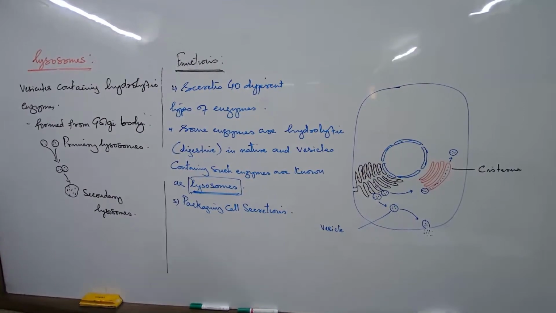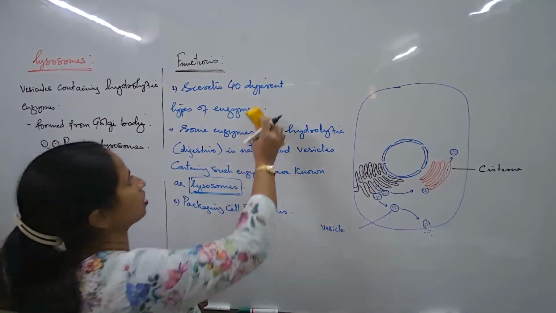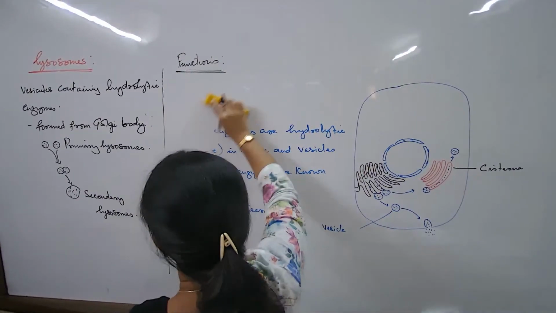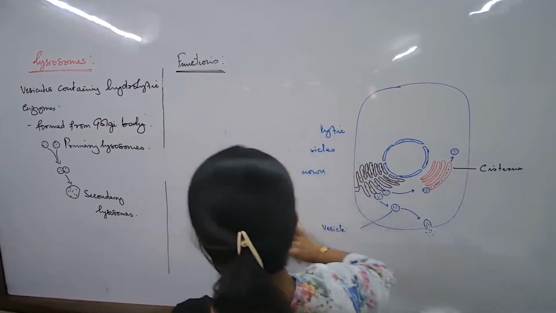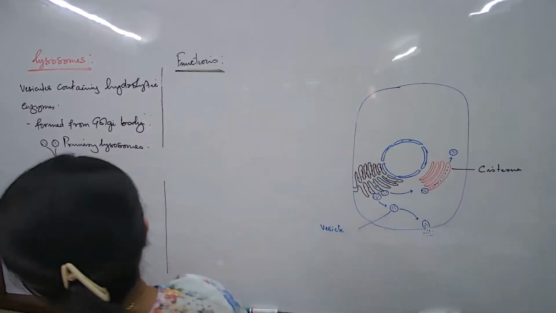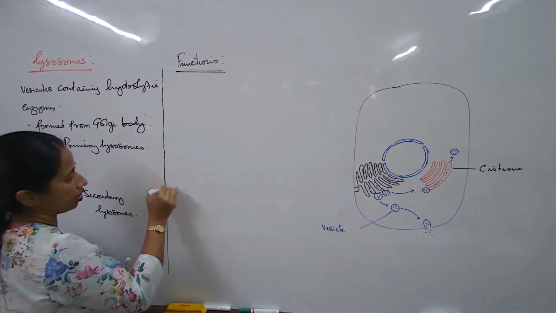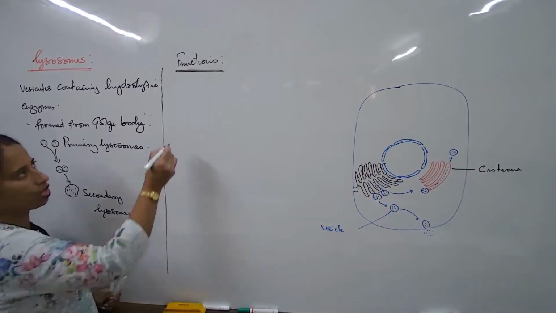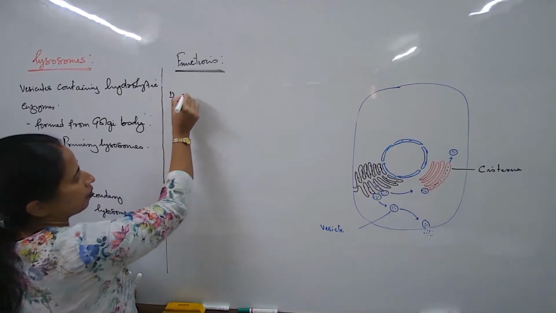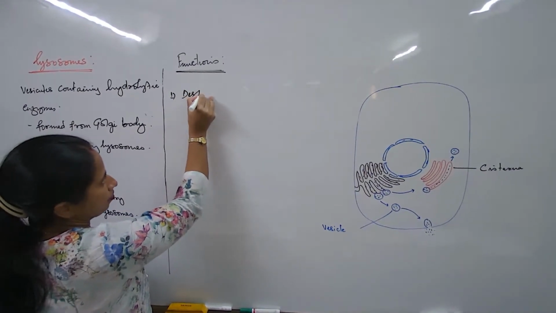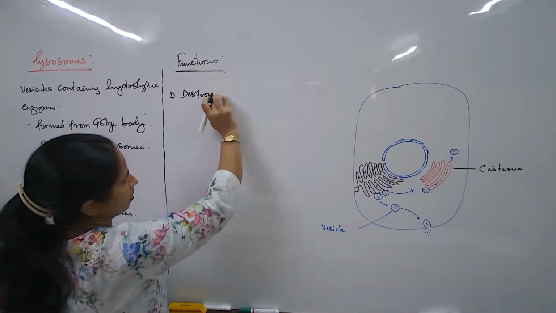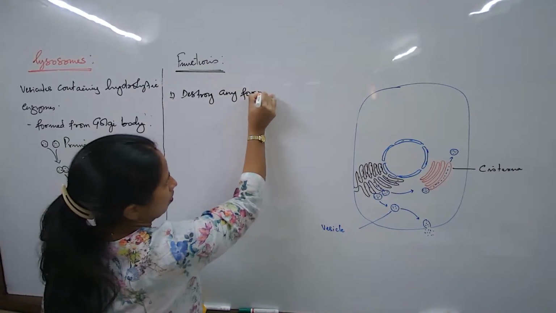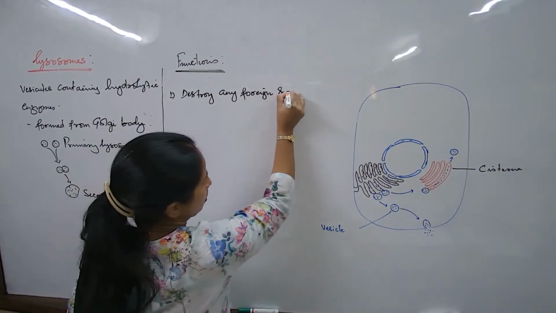Then, what are some of the functions? Remember, lysosomes are basically not producing anything, but they are actually containing the secretions of the cell. Now, what would the lysosomes actually do in our body? Destroy foreign substances. Destroy any foreign substance.